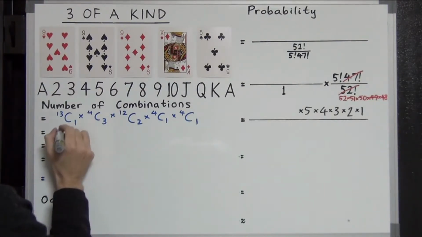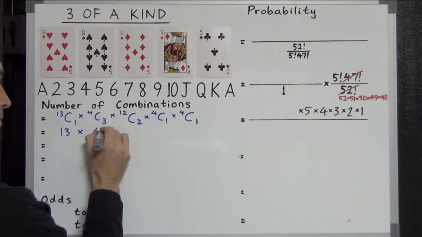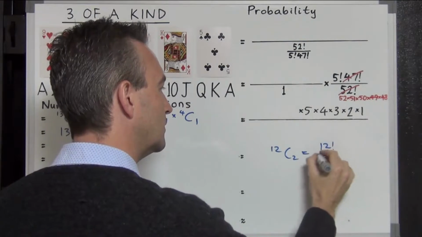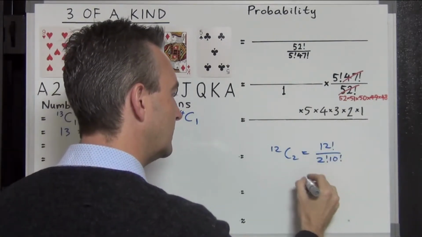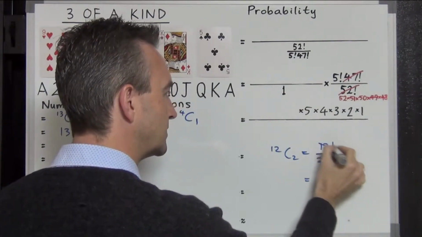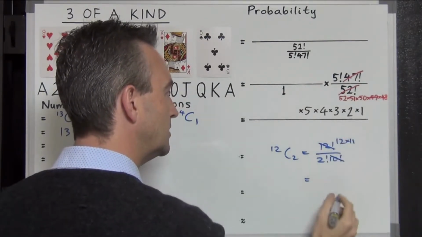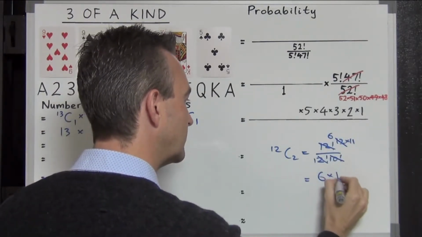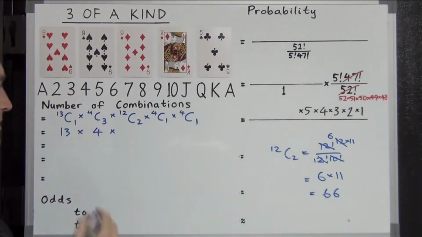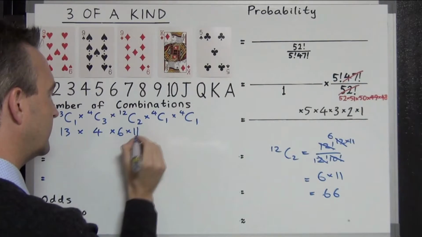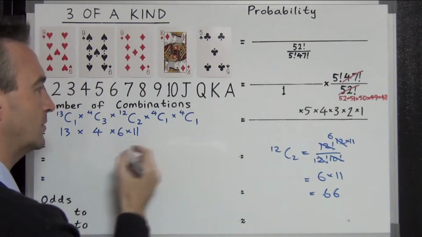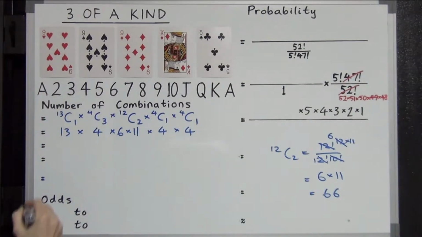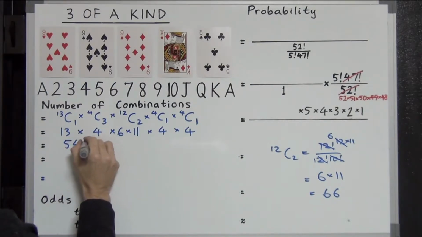Let's evaluate this. 13C1 is 13, 4C3 is 4, 12C2, ooh, what's that? 12C2, that is factorial 12 over factorial 2 divided by factorial 10. Factorial 10 cancels with factorial 12, leaving 12 times 11 on top. And then the 2 cancels with the 2, and the 2 cancels with the 12, leaving 6. 6 times 11, which is 66. I'm going to write 6 times 11 in here, just for ease of cancelling later on. 4C1 is 4, and the other 4C1 is also 4. Evaluating this, we get 54,912